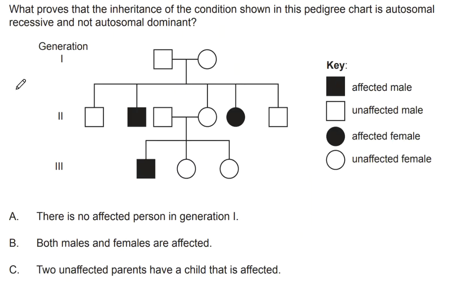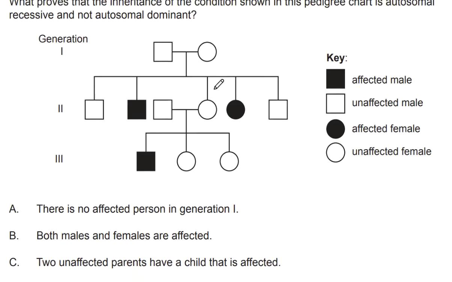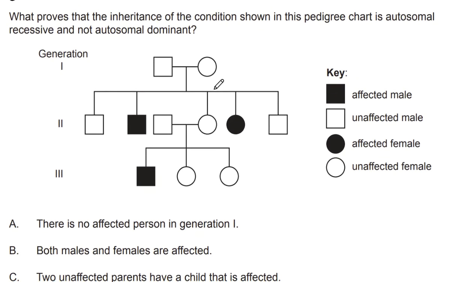So what proves that the inheritance of the condition shown in the pedigree is autosomal recessive and not autosomal dominant? So whenever you look at dominant or recessive, we've got to think about parents and the offspring. So if we have two unaffected parents that produce any affected offspring, we know that effectively tells us that we're looking at autosomal recessive. Because if we recall about recessive, you can have carriers. Carriers are individuals who contain the allele for a disease without actually displaying the phenotype of the disease.